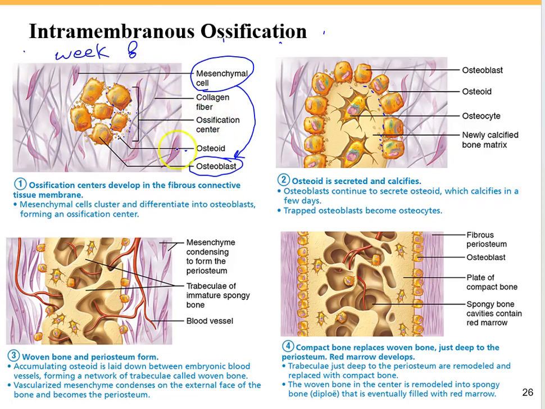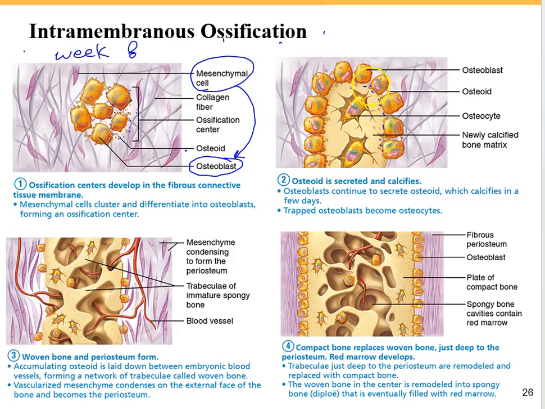Now we have the osteoblasts starting to produce and secrete this organic matrix around the cells. Then they continue producing the bone matrix, and also the calcium and phosphate start to be deposited on this osteoid, and now we have a calcified bone matrix.